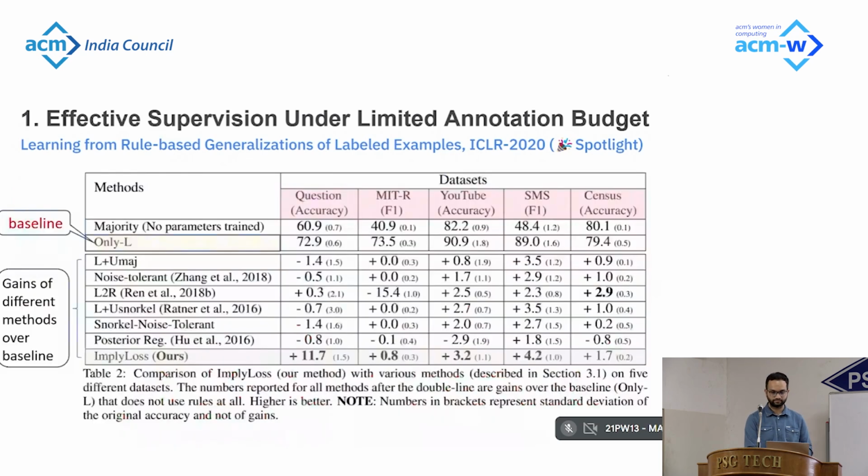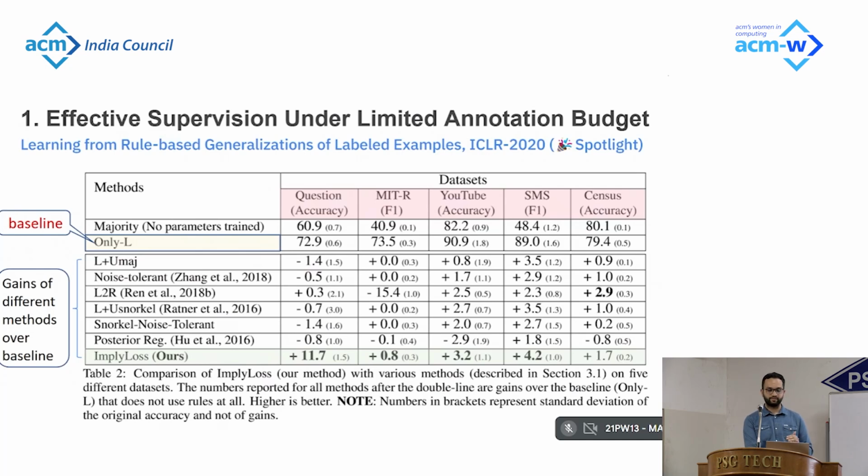So we compared our work with a battery of methods that existed at that time, which focused on learning from rules and learning from noisily labeled datasets. And across 5 tasks, we found that our method provided consistent gains over a simple baseline of just training on the annotator-provided labels and completely ignoring the rules.